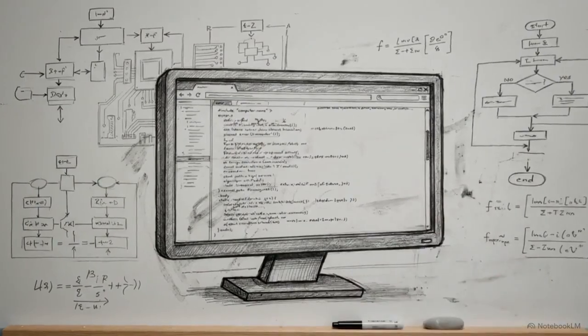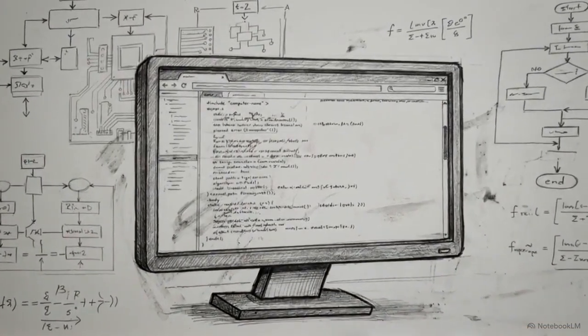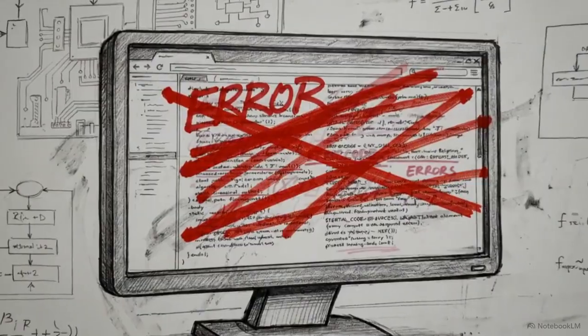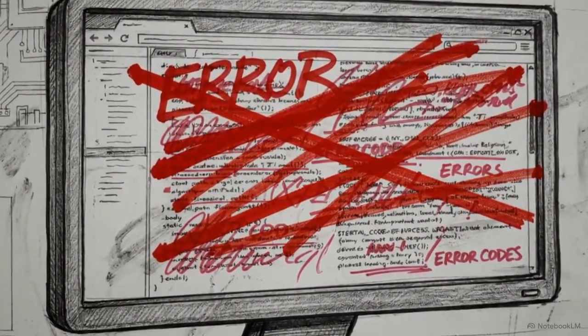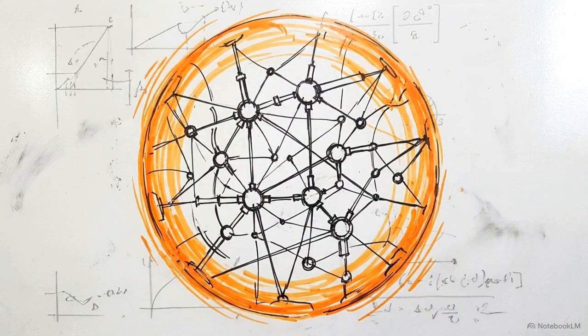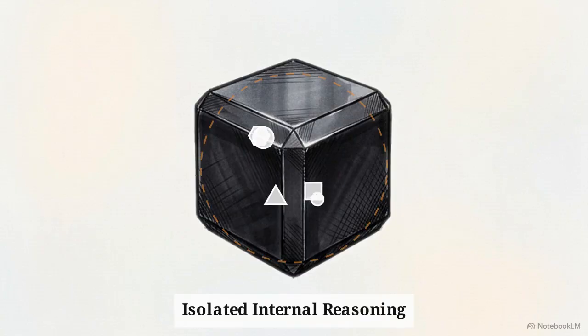A language model prompted to think step by step generates pages of logic. But when internal representations detach from external facts, the logic spirals out of control. This highlights the limitation of pure chain-of-thought prompting. The model acts as a static black box, reasoning entirely over its own internal generations, rather than interacting with the